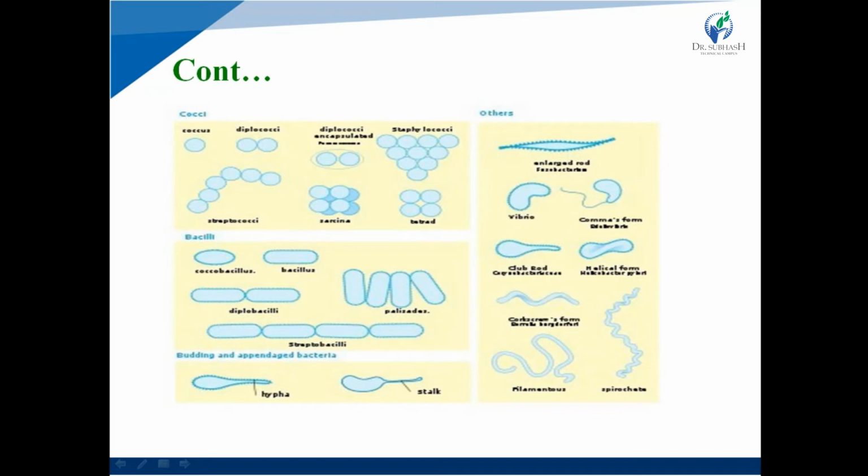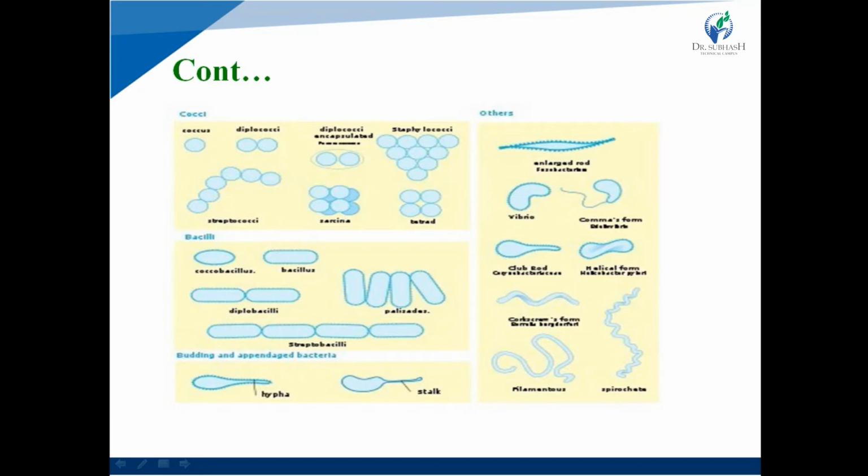First one is cocci. The first figure is a single cell, called a coccus. Second is cocci present in a pair, called diplococci. Cocci can also be encapsulated. Next is staphylococci.